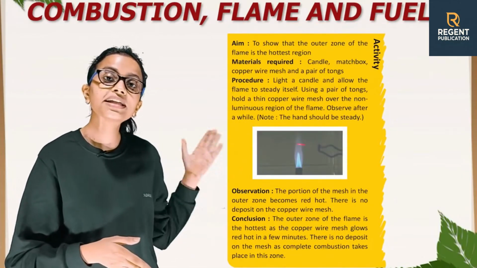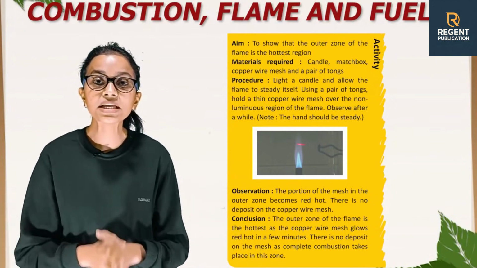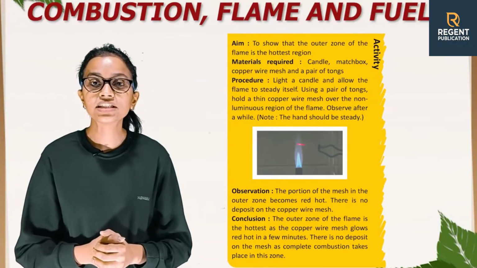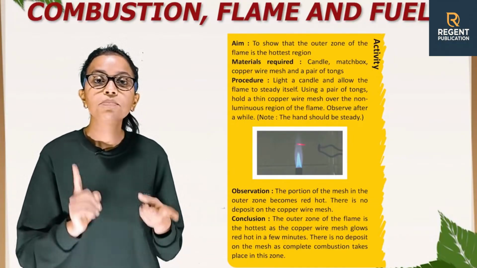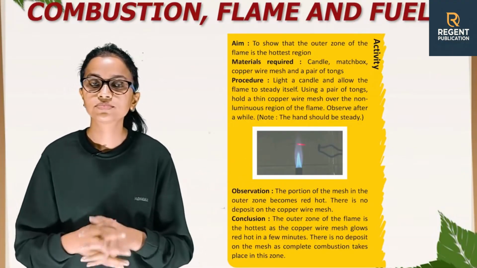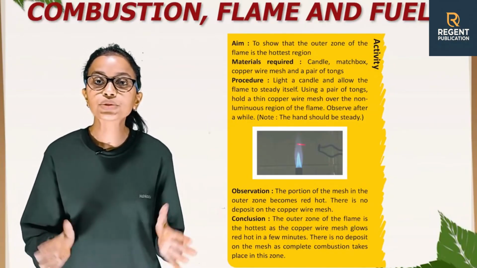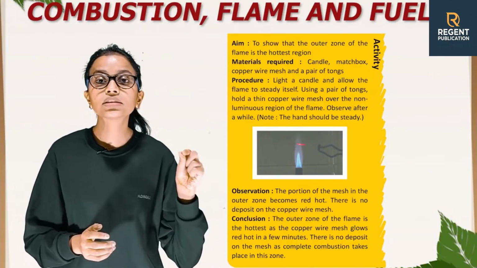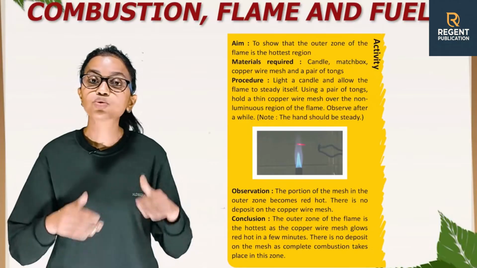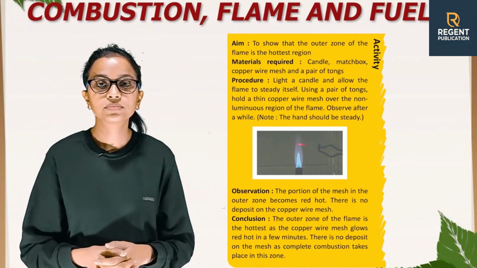Now, there is another activity, and this activity is to show that the outer zone of the flame is the hottest region. The material required for this activity are candle, matchbox, copper wire mesh and a pair of tongs. Now, procedure. Light a candle and allow the flame to steady itself. Using a pair of tongs, hold a thin copper wire mesh over the non-luminous region of the flame. Observe after a while. Note, hand should be steady.